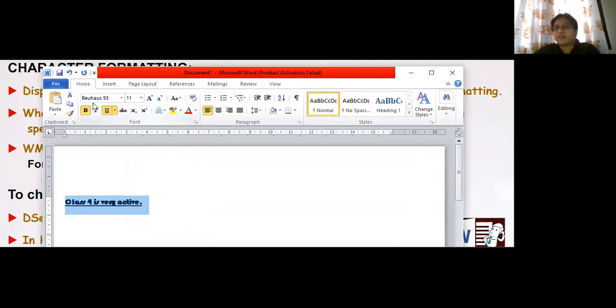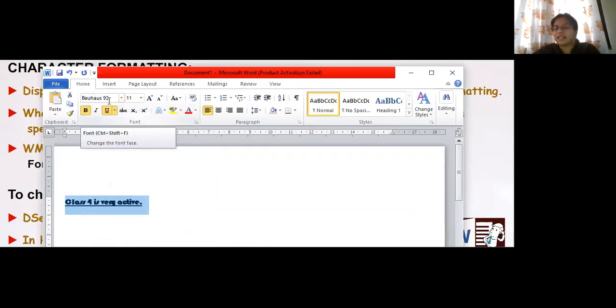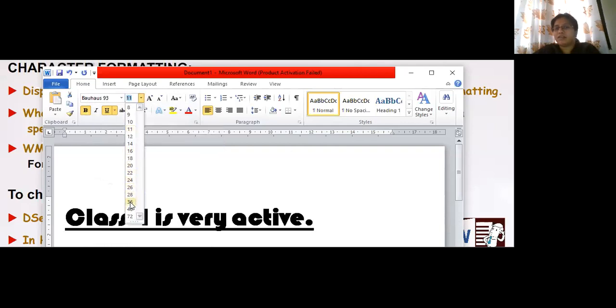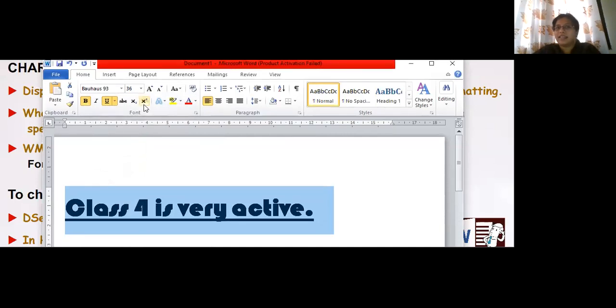I'll make it bigger. How do I make it bigger? Earlier the font was Calibri, now I made it Bauhaus 93, so I've changed the handwriting. Size is 11 by default, so I'll change the size and make it bigger, 36. See how? And then I can change the color also.